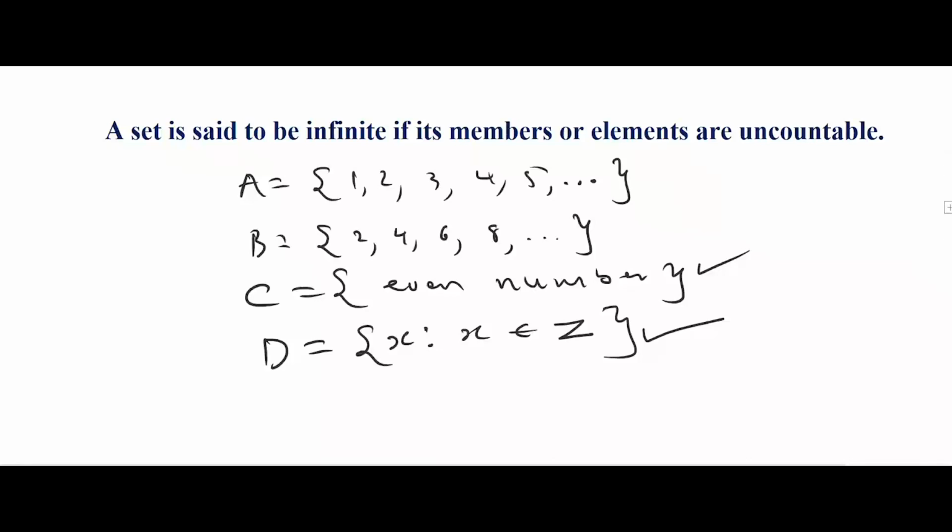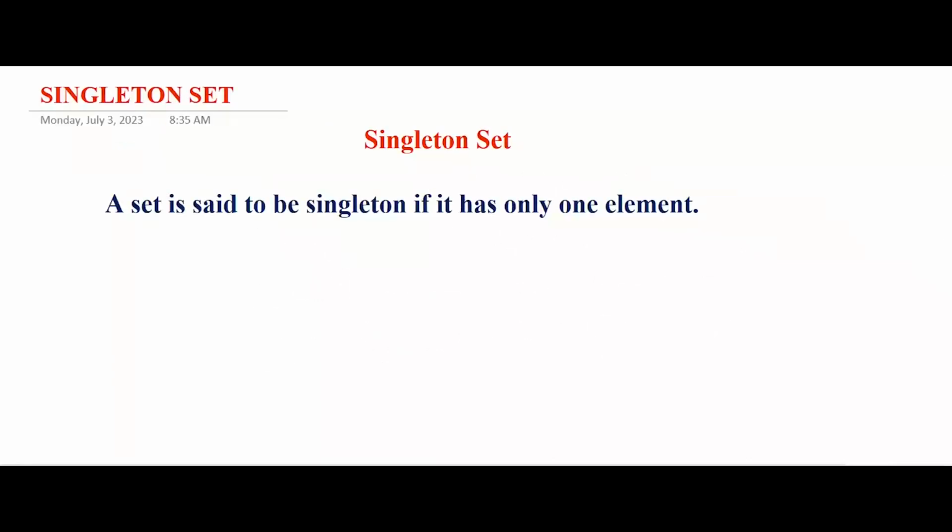So let's look into another type of set. We have the singleton set, or singleton. A set is said to be a singleton if it has only one element. Take for instance, you have set A to be equals to 0 like this. It has only one element, so it is called a singleton set.